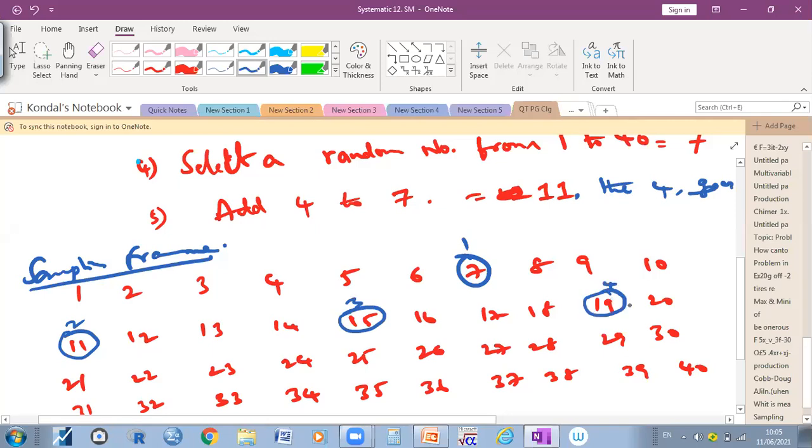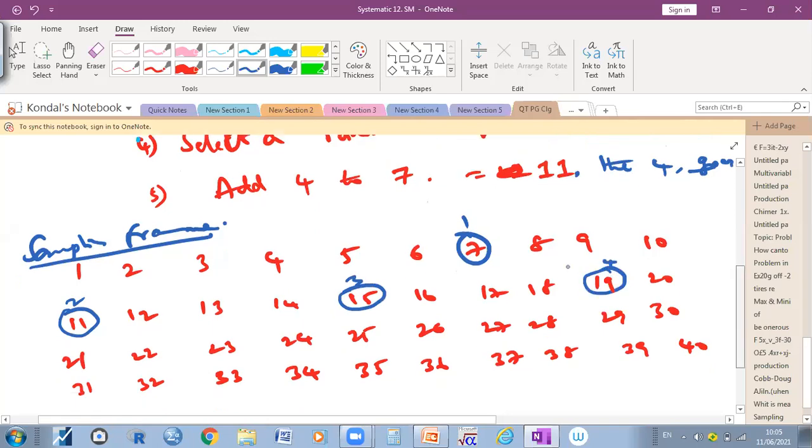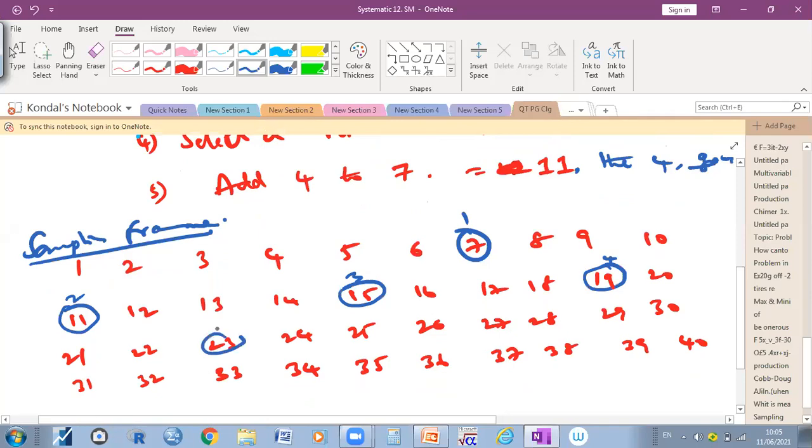19. 19 plus 4, 23. 23 plus 4, 27. 27 plus 4, 31. 31 plus 4, 35. 35 plus 4, 39.